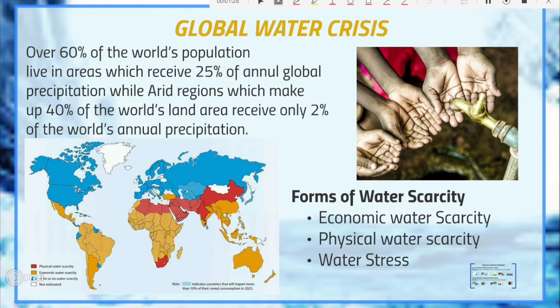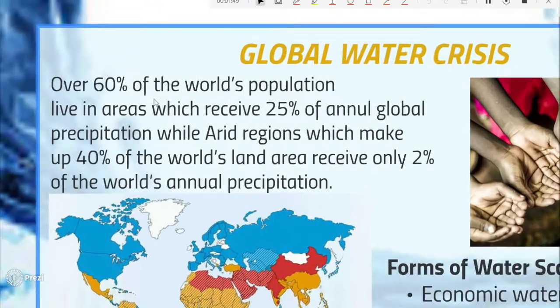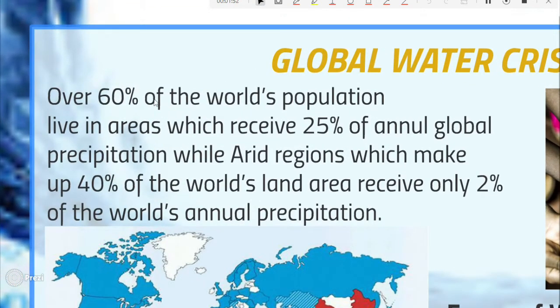Definitely, we said that water is a very important resource in survival of human beings and also in economic development. However, we know that this resource is not readily available in all parts of the world. As you can see, statistics are telling us that over 60% of the world population lives in areas which receive only 25% of annual global precipitation. So that tells us that a very huge percentage, over 74% of the rainfall that we receive happens in places where people are not living.